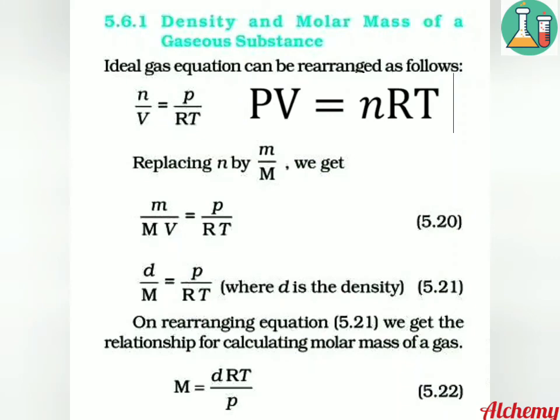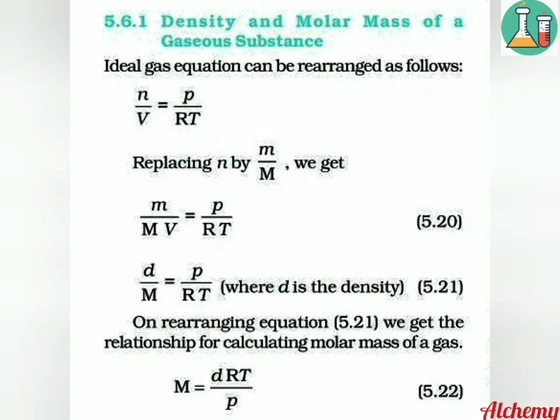We will now derive a relationship between density and molar mass of a gaseous substance. The ideal gas equation is given by PV equals nRT. On rearranging the equation, we get n by V equals P divided by RT. We have studied in the first chapter that the number of moles is given by mass divided by molar mass. So n can be replaced by small m divided by capital M. Thus we get m divided by M into V equals P divided by R into T. On the left hand side, the term m by V, that is mass by volume, can be replaced by the term density d.